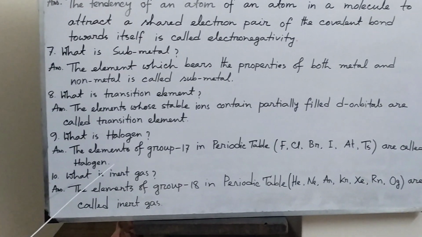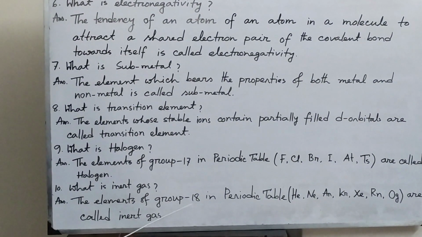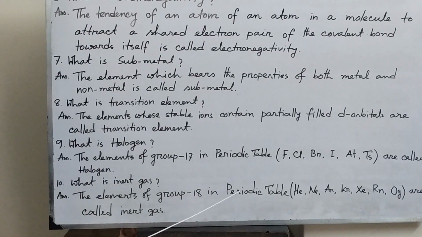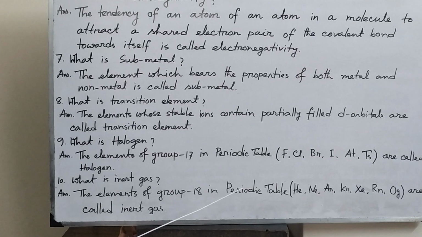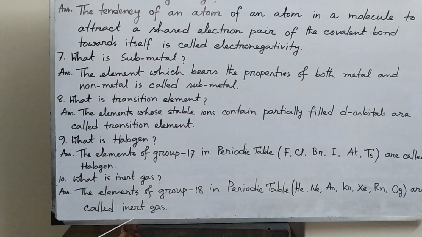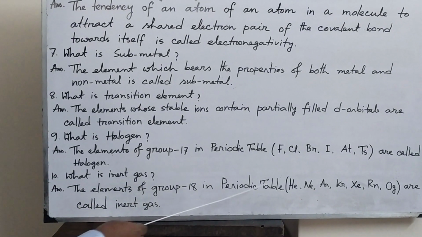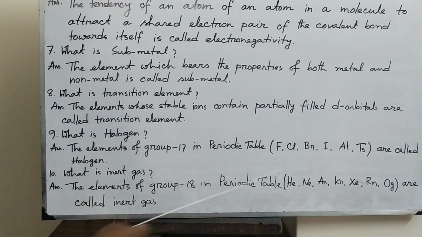Last knowledge based question, what is inert gas? The elements of group 18 in periodic table. Everybody knows that in group 18 there are elements helium, neon, argon, krypton, xenon, radon, oganesson. These are called inert gas.